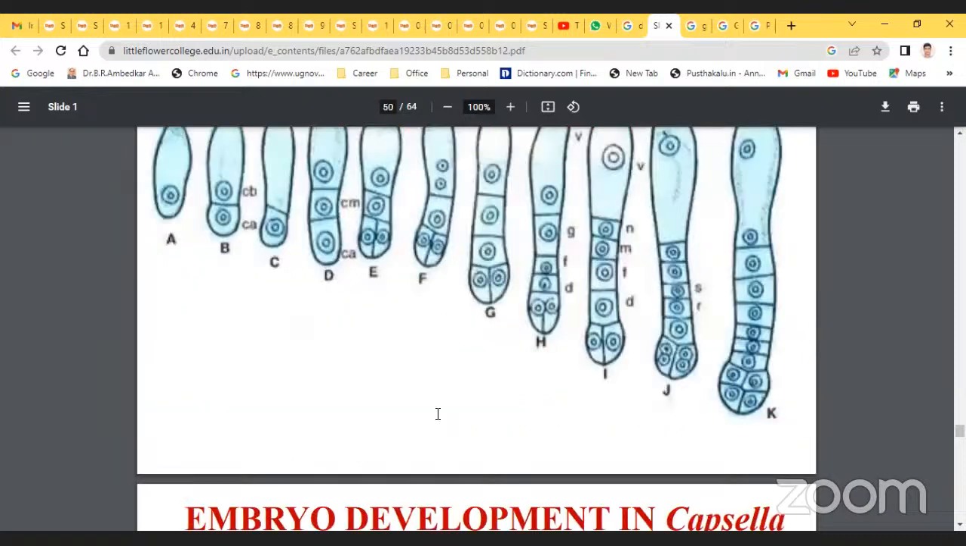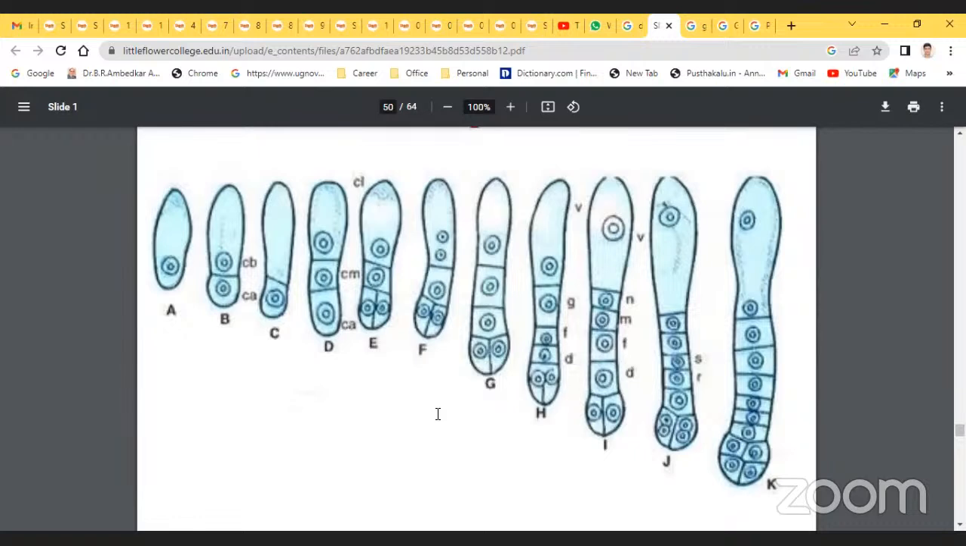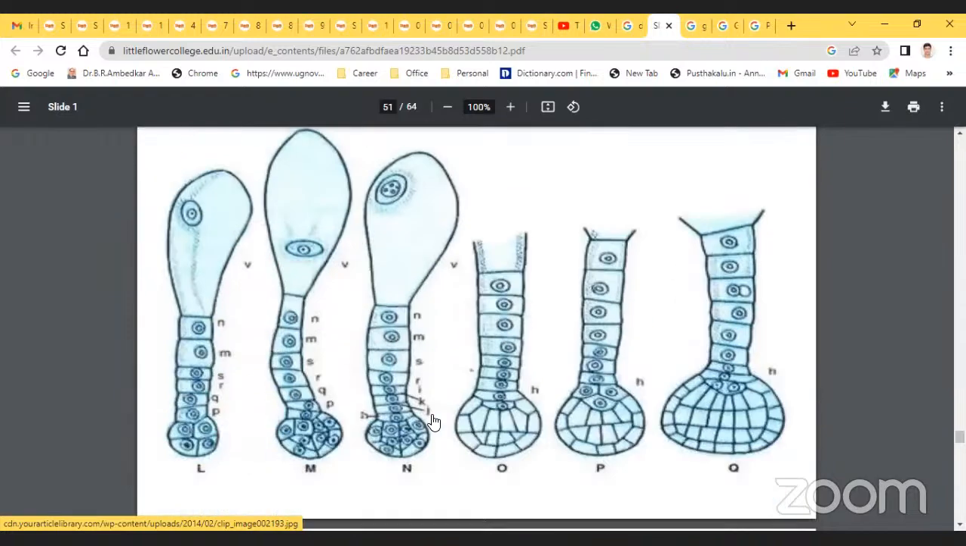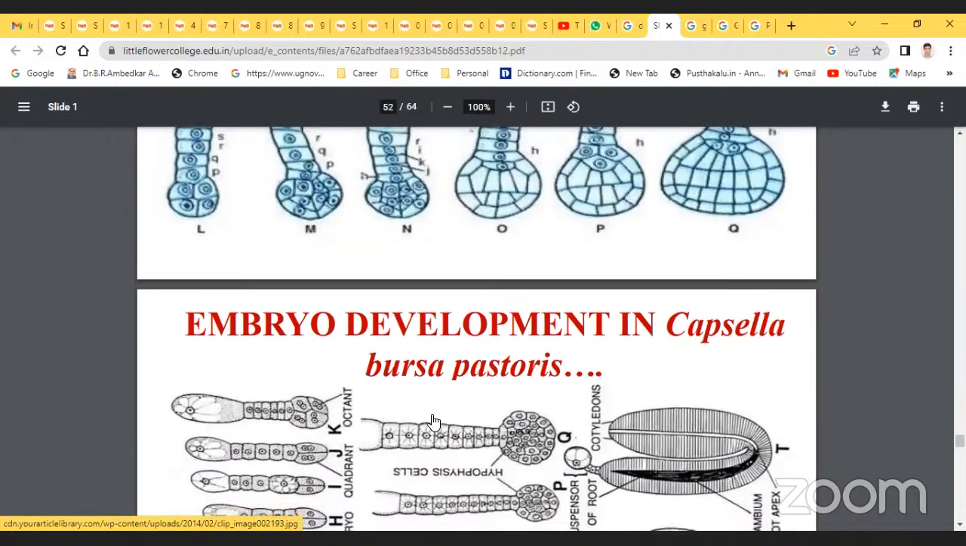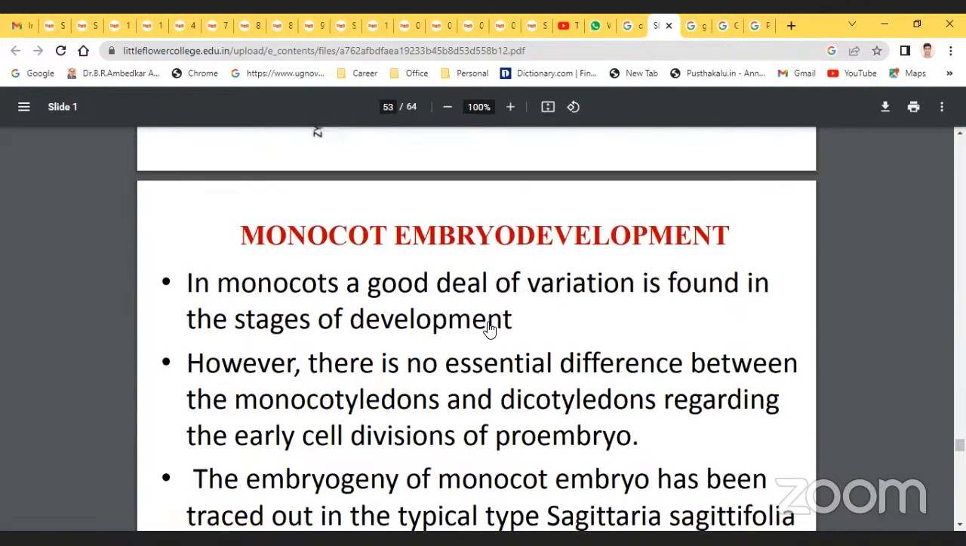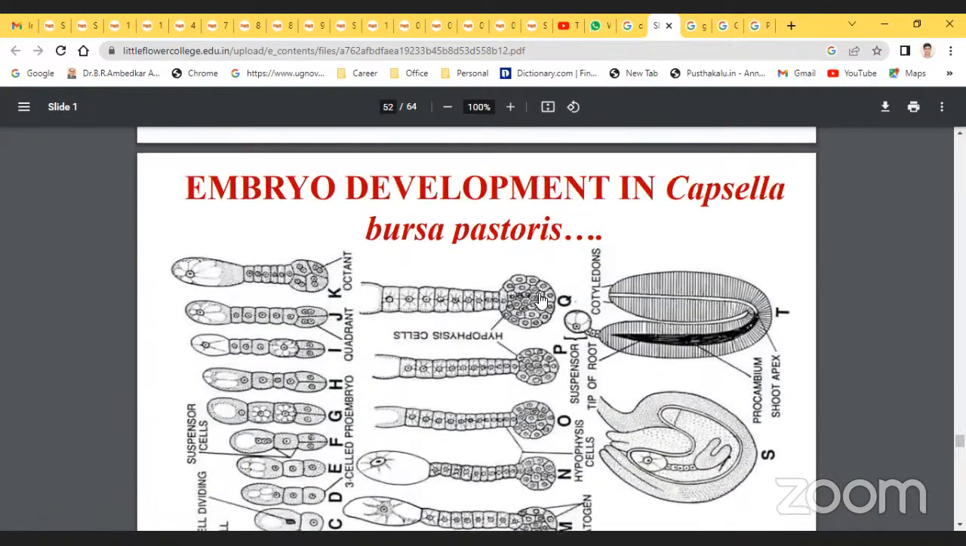So here there are stages 10 to 11. Just wait. This is not required, but they are explaining it. They are taken in Capsella bursa-pastoris. So in our exams we cover only the general dicotyledon embryo. Development and general characters of the dicotyledon embryo is enough. They are taken in the slide as an example, but there is no need to explain the example.